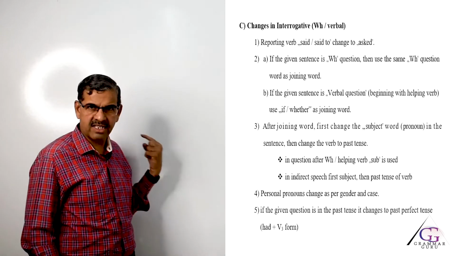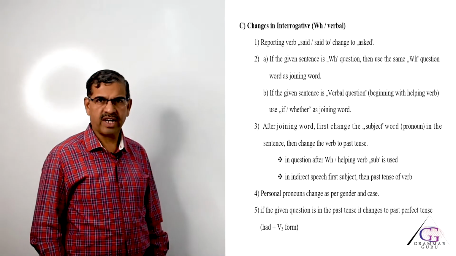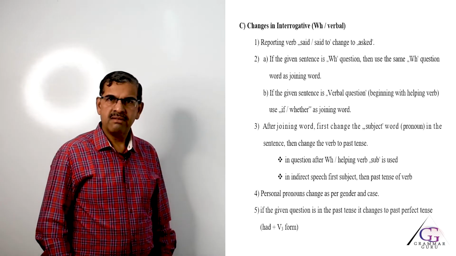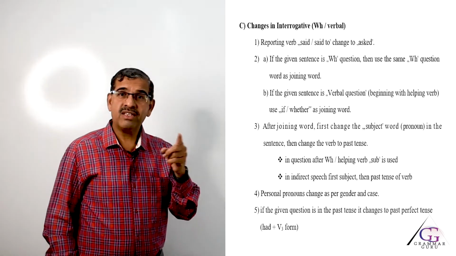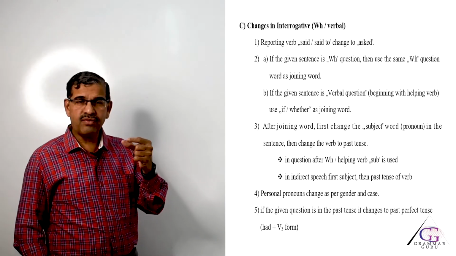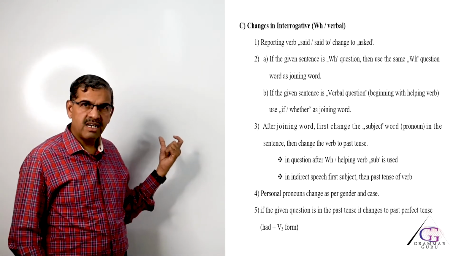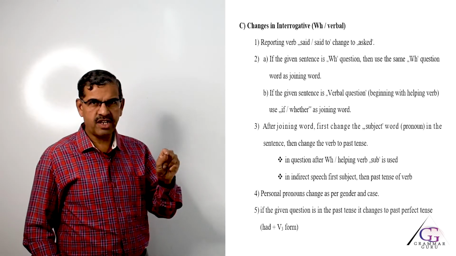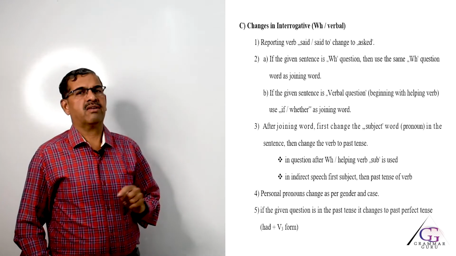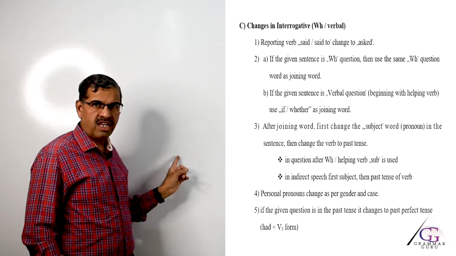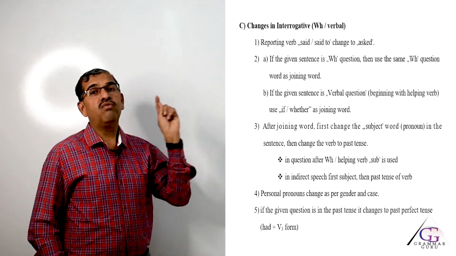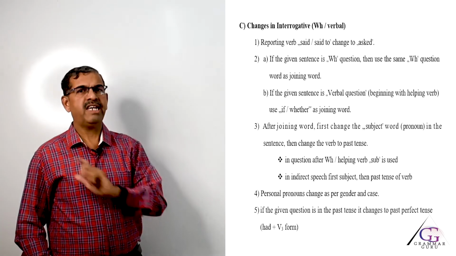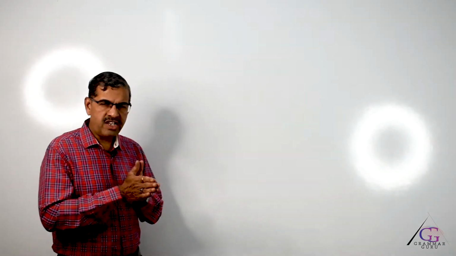So, the answer should start like this: He asked his friend why. Now, there is no why, it is starting with will. So, the joining word will be if or whether. So, the correct answer is he asked his friend whether, then the personal pronoun will change. He will, past tense, we have to write the past tense of will. So, he asked his friend whether he would help him in his work. If we follow all the rules correctly, changing direct speech to indirect speech becomes easy.